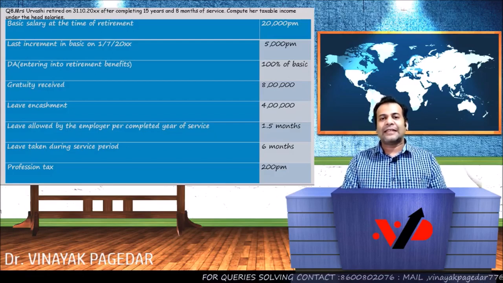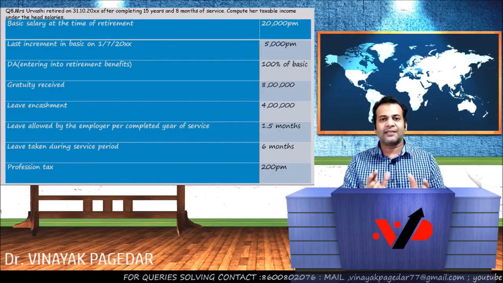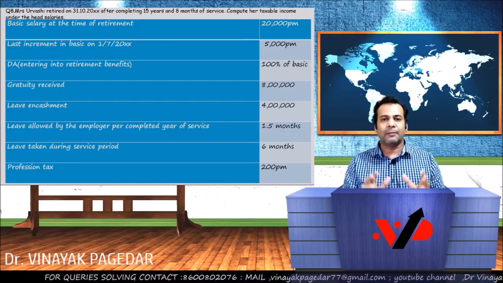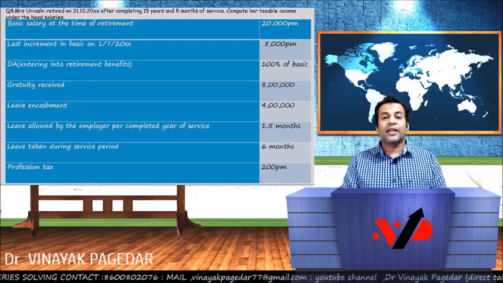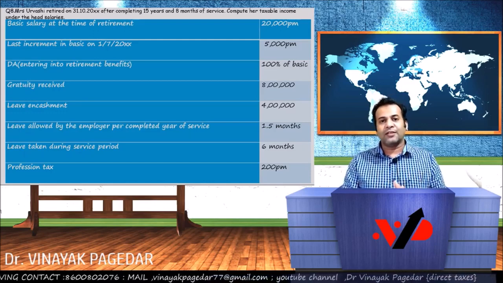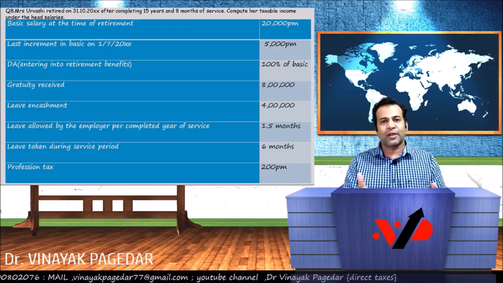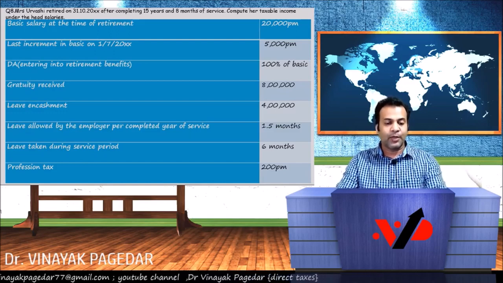Now this question is a salaries question on gratuity and leave encashment. These are the main two entries which are impacting the calculation. I had given this question to my students as a homework question, so I thought of uploading it on YouTube so all those who are watching could take the benefit of this. Okay, let's proceed. It's a very simple question.